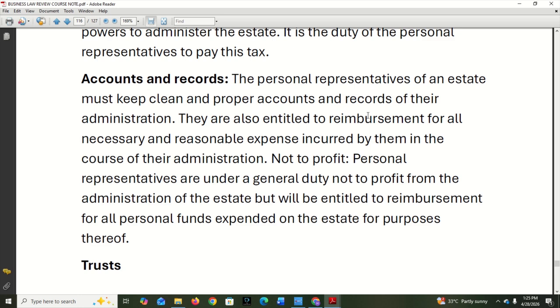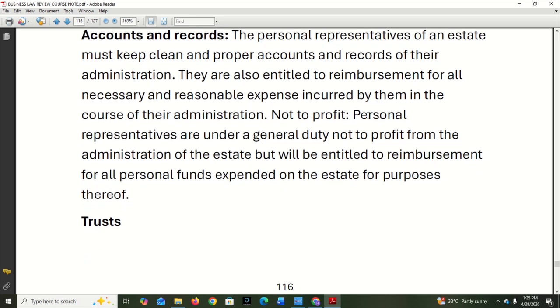How was this done? What did he get? How did he sell? Where is the money? And record of the administration. They are also entitled to reimbursement for all necessary and reasonable expenses. So if they spend their money in the process of administering the will, they are supposed to be what? Reimbursed. Okay.